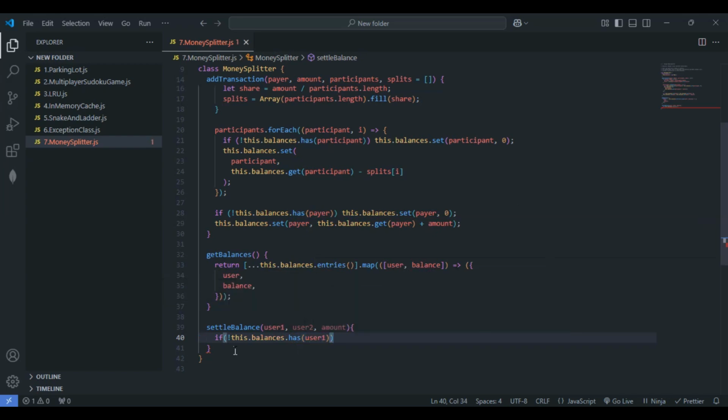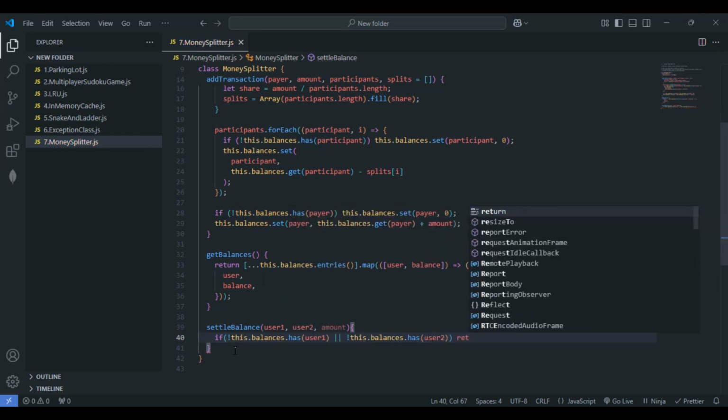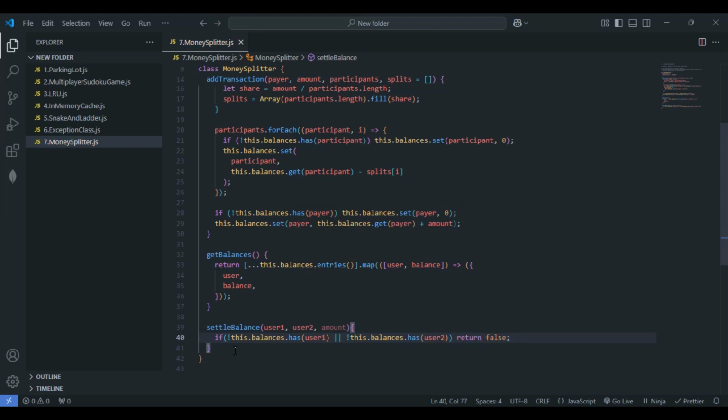So I'll just go with not of this.balances.has user1, or not of this.balances.has, whether we have the user2 key, then we will return false, right? So within settleBalance, what we are doing, so here if we don't have the user1 key or the user2 key, then we'll be returning false.